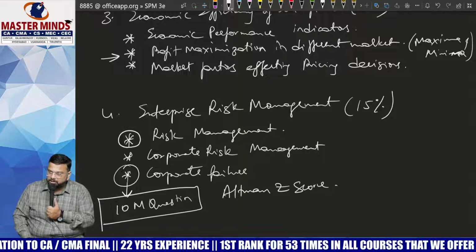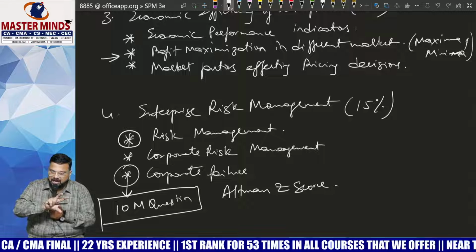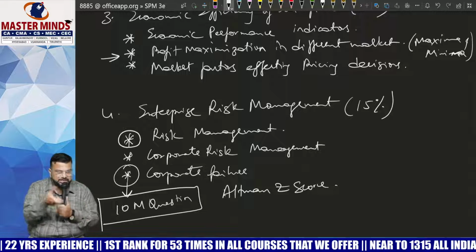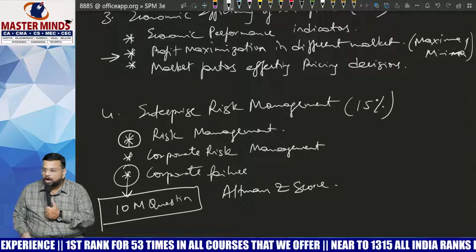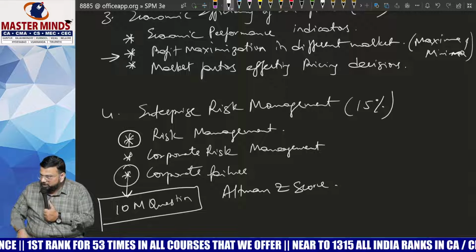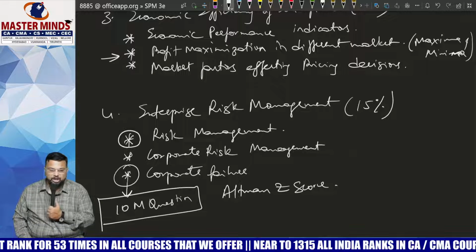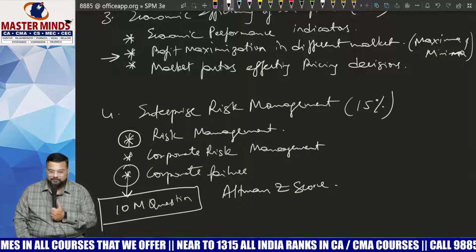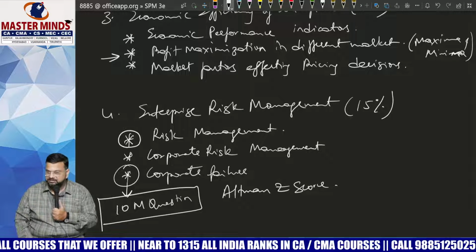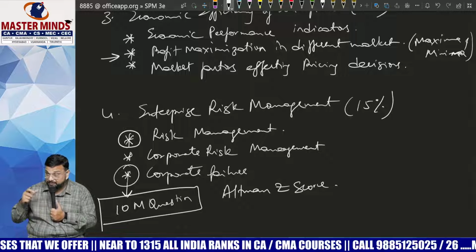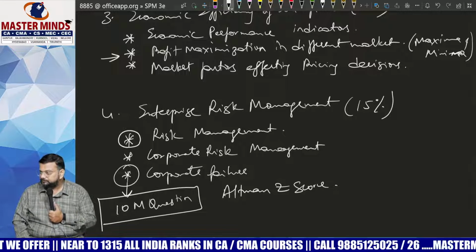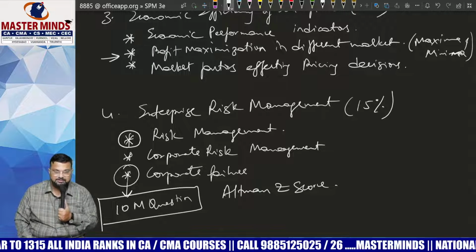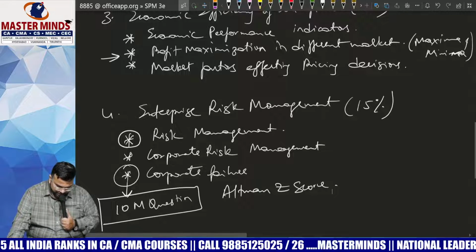Earlier, we used to focus on shareholders. Now, everything has converted from shareholders to stakeholders. What is the difference between shareholder and stakeholder? All these things are covered in these 4 chapters. Lastly, risk management, because when we do business, definitely there will be risk. If the company is able to manage its risk, that means it can guarantee the maximization of its profits. So all these topics are covered in our syllabus. We will start with the first chapter.